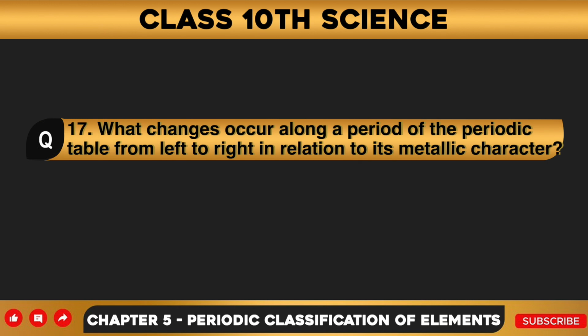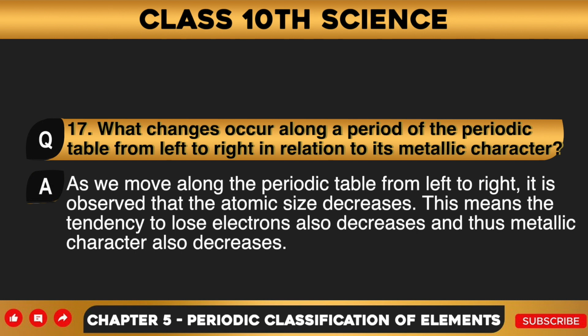What changes occur along a period of the periodic table from left to right in relation to its metallic character? Answer to this question is as we move along the periodic table from left to right, it is observed that the atomic size decreases. This means the tendency to lose electrons also decreases and thus metallic character also decreases.